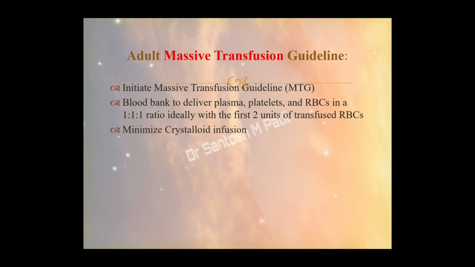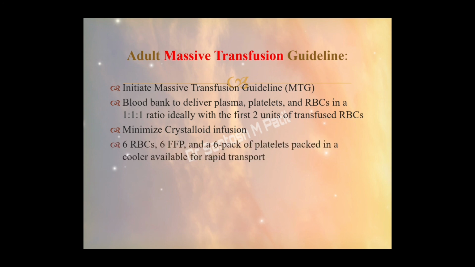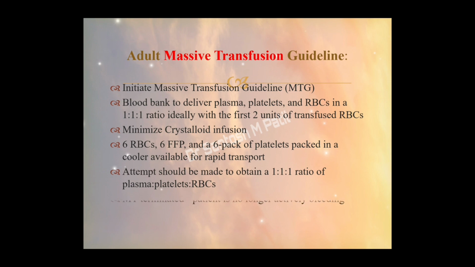It has been proved that most crystalloids usually cause hypotension and also lead to dilutional coagulopathy. Better to avoid these things. 6 RBC, 6 FFP and 6 packs of platelets packed in a cooler should be made available with rapid transport to the emergency area. An attempt should be made to obtain 1:1:1 of the plasma, platelets and the RBCs.